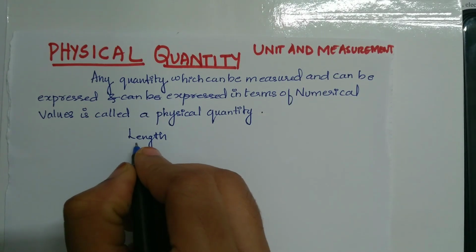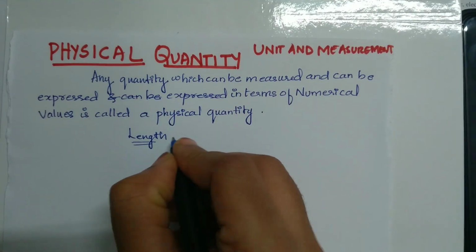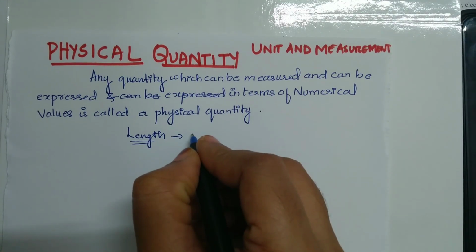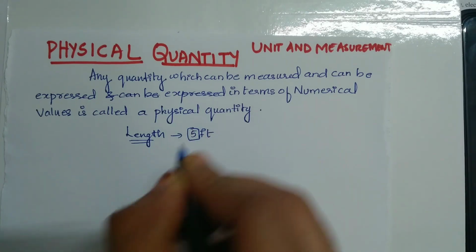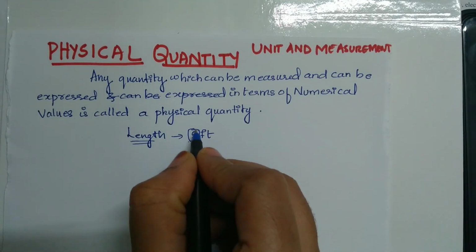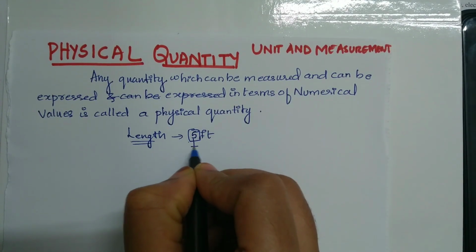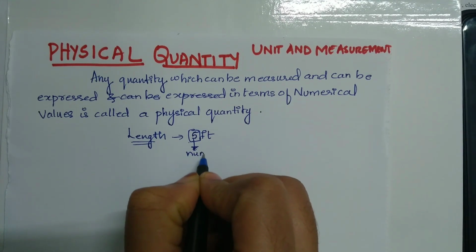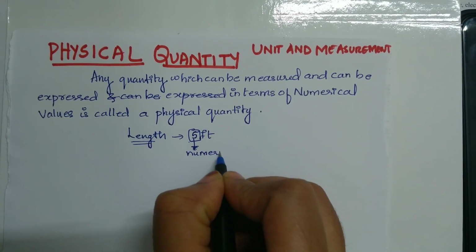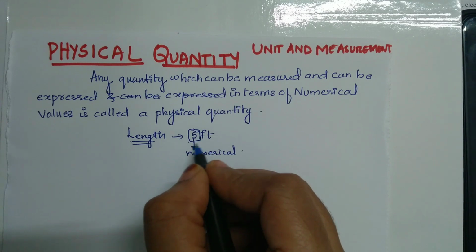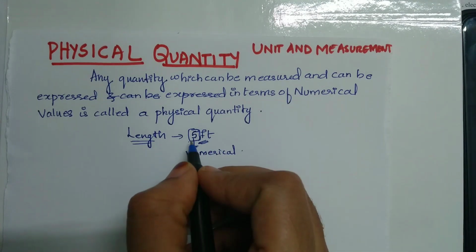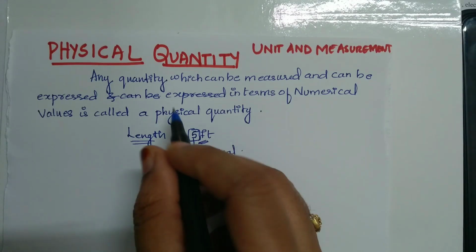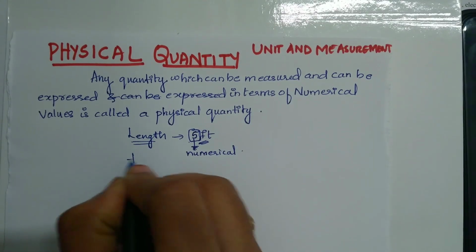Let us consider length. So you can measure length, right? You can say the height of the boy is 5 feet. If you can measure it and you can express it in terms of numericals, since 5 is numerical, right? This is numerical and you have measured it. So any quantity which can be measured and can be expressed in terms of numerical values is called as the physical quantities. Another example, you can take time.